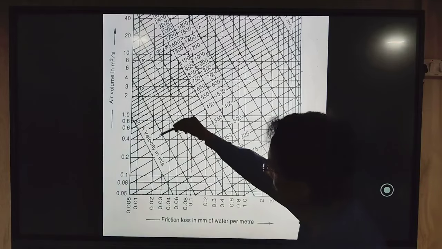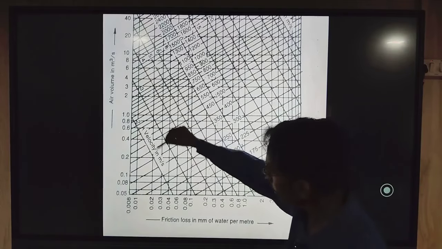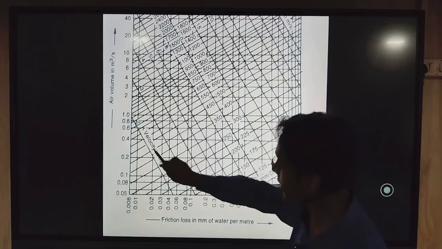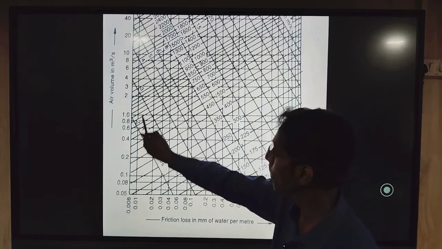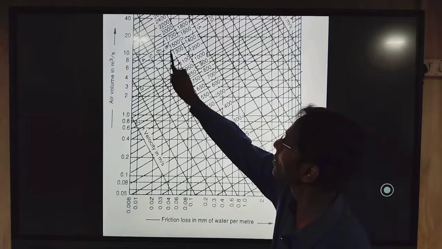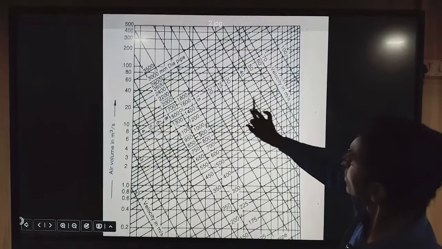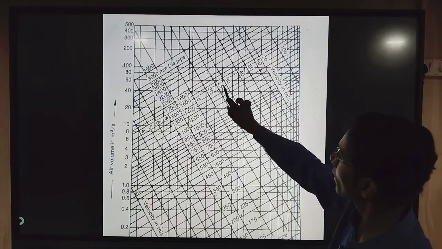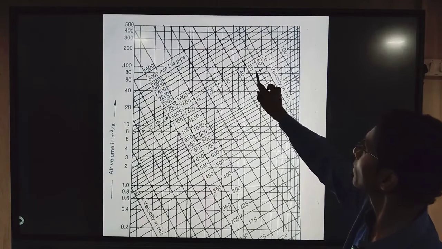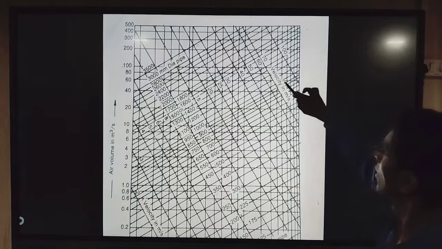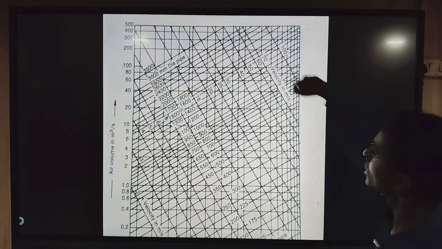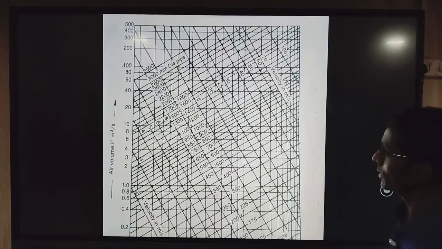Then we find the lines for velocities. Here you can see 2, 3, 4, 5, 6, 8, and then the values 15, 20, 25, 30, 40, 50, 60, 70, 100. These lines, which run in this way, are cross lines for the velocity.